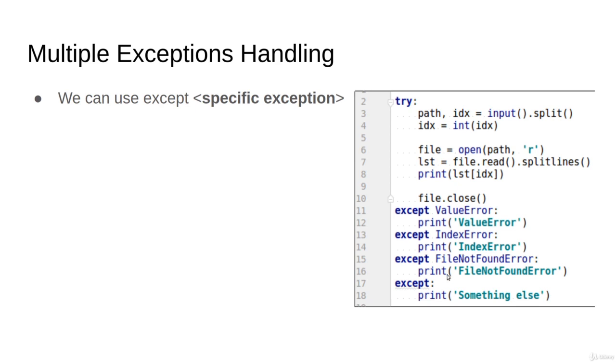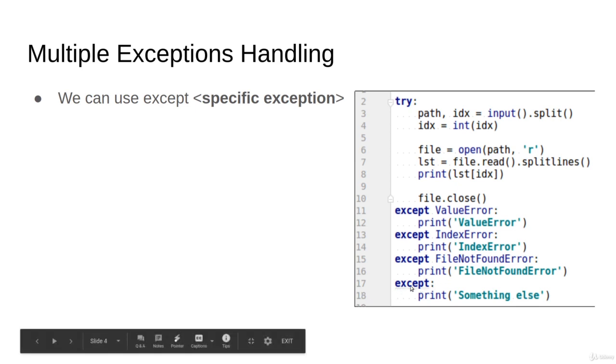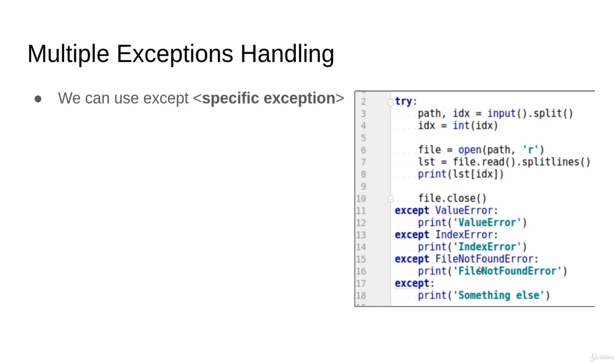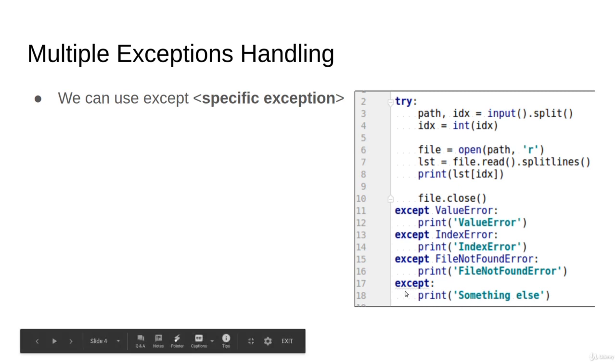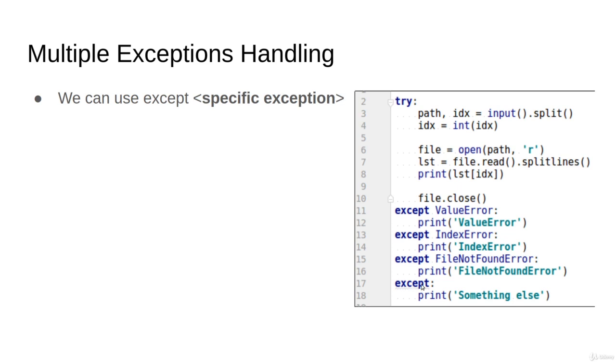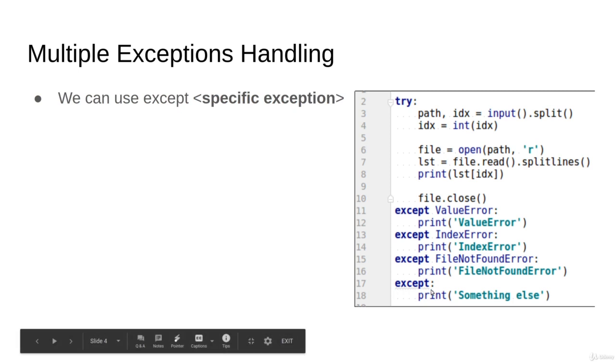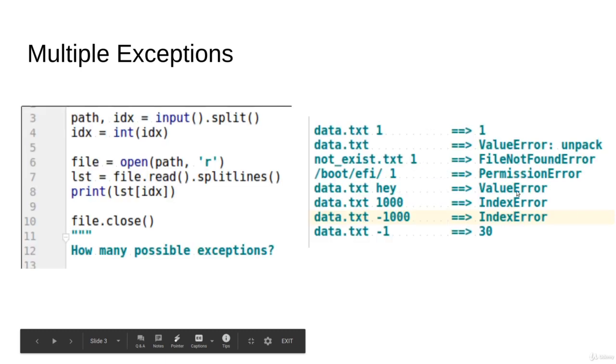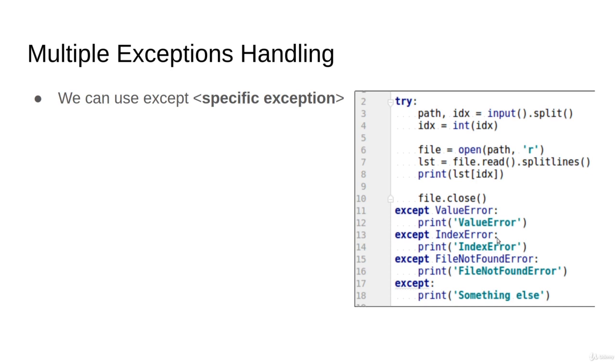Okay, what if you didn't provide the line at number 17? If your error isn't part of these 3 errors, it will not be caught. It will again be thrown and crash your system. So you have to be careful. That's why I'm adding here this except one. This except is a very generic, like a dad exception. Everything must eventually be caught here. So if it isn't value error or index error or file not found error, please catch it here. For example, the permission error wasn't handled in these 3.